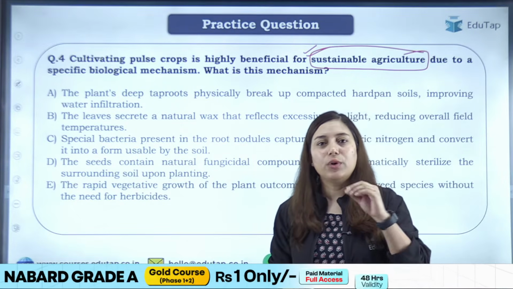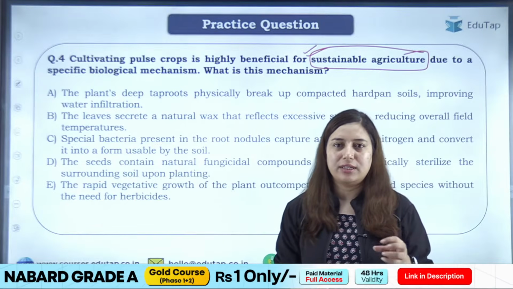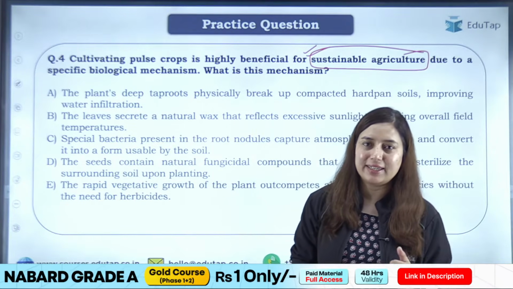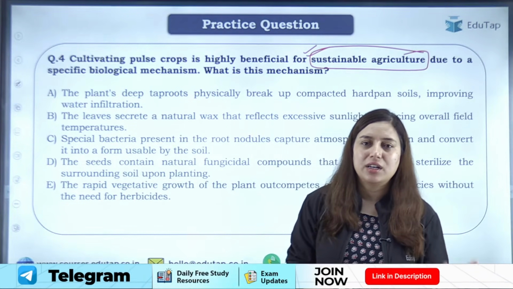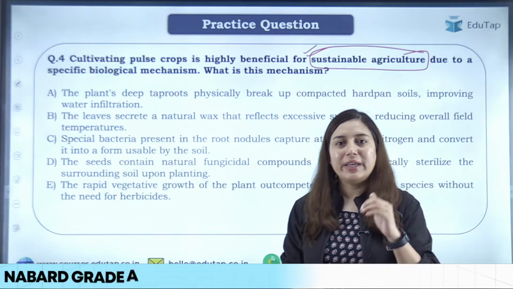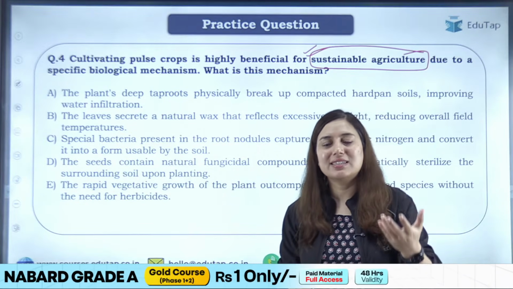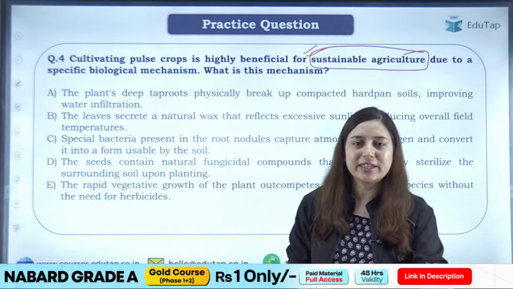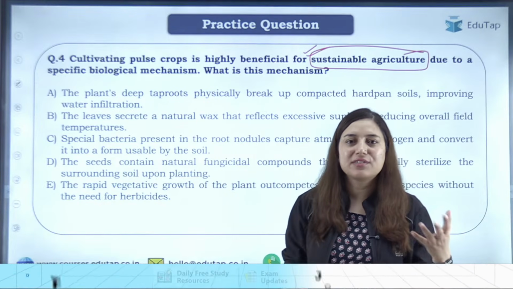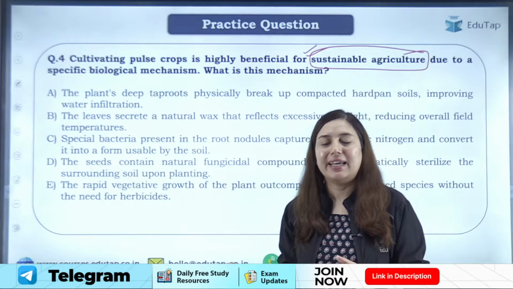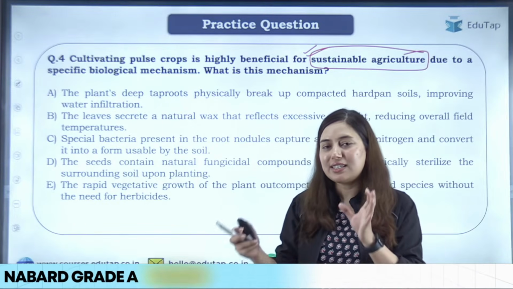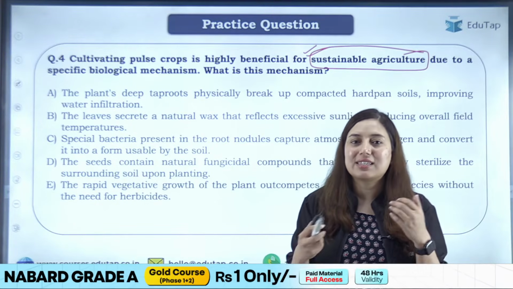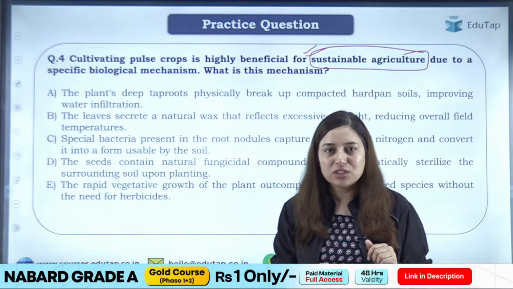Like हमें कोई न्यूट्रिएंट प्रोवाइड करने की जरूरत नहीं है. We don't have to provide extra fertilizer, we don't have to provide extra nutrients into the soil. Okay, so when nature itself has this ability to replenish nutrients in the soil, such kind of system becomes part of sustainable agriculture. Okay, so this kind of agriculture will sustain us as well as the future generation, right?